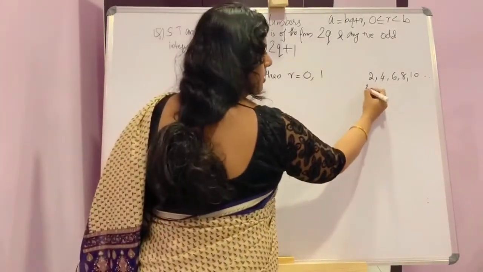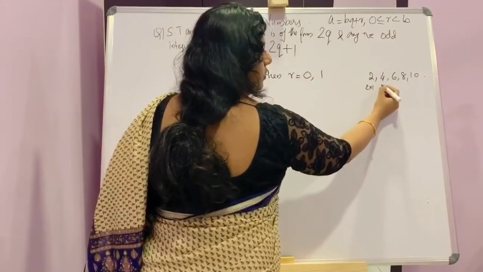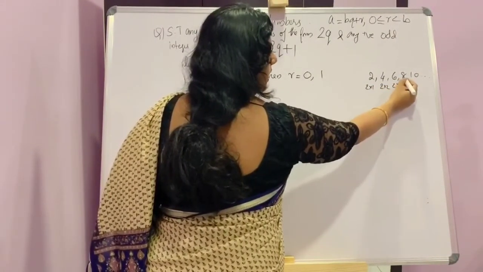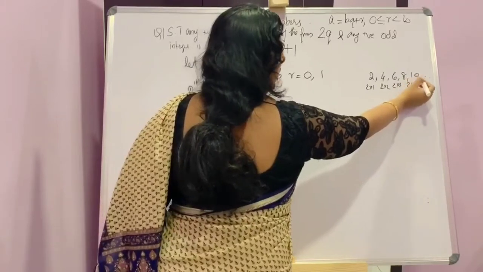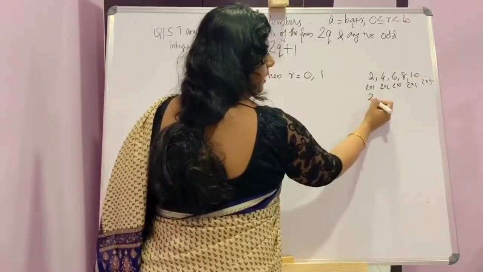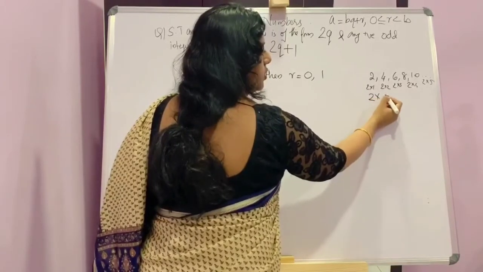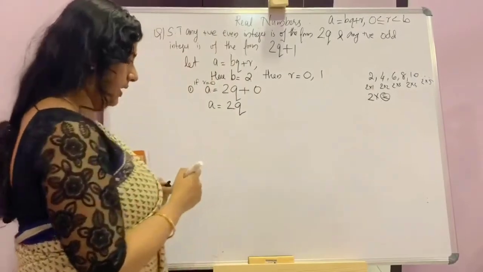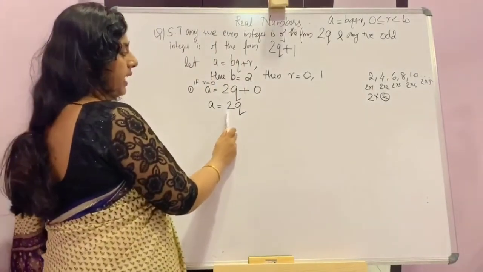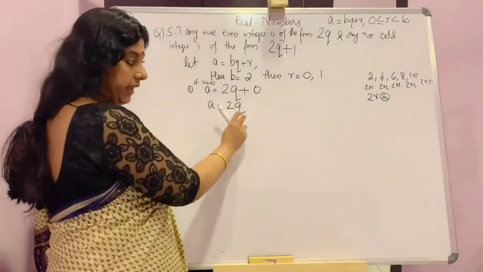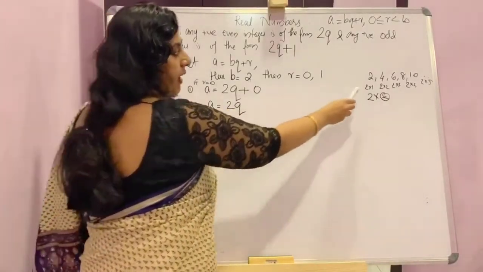That is, 2 is 2 into 1, 4 is 2 into 2, 6 is 2 into 3, 8 is 2 into 4, 10 is 2 into 5. Like that, any number written in the form 2 into something is even. Right? So here you can see A is 2 into Q. So this will be even because 2 is a factor.